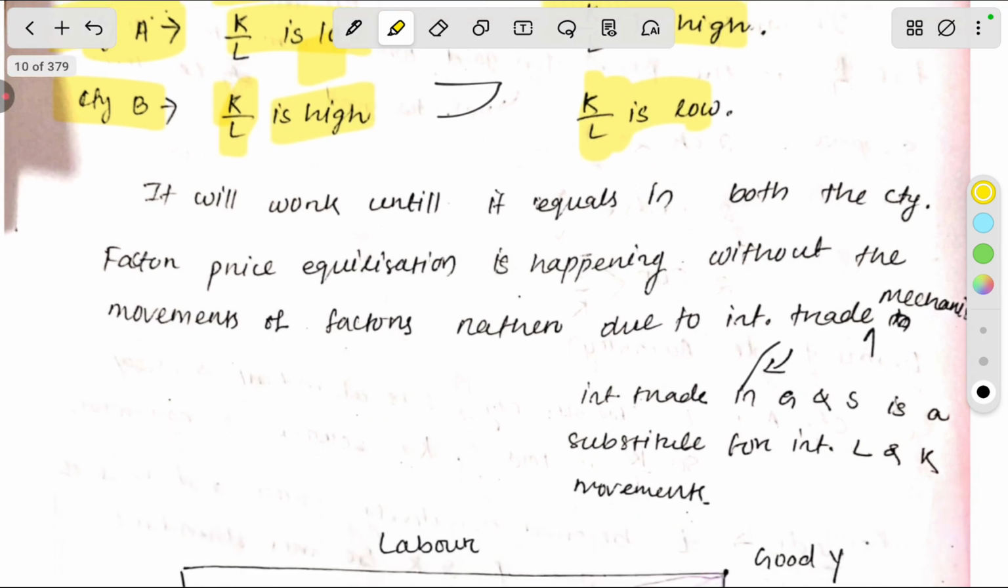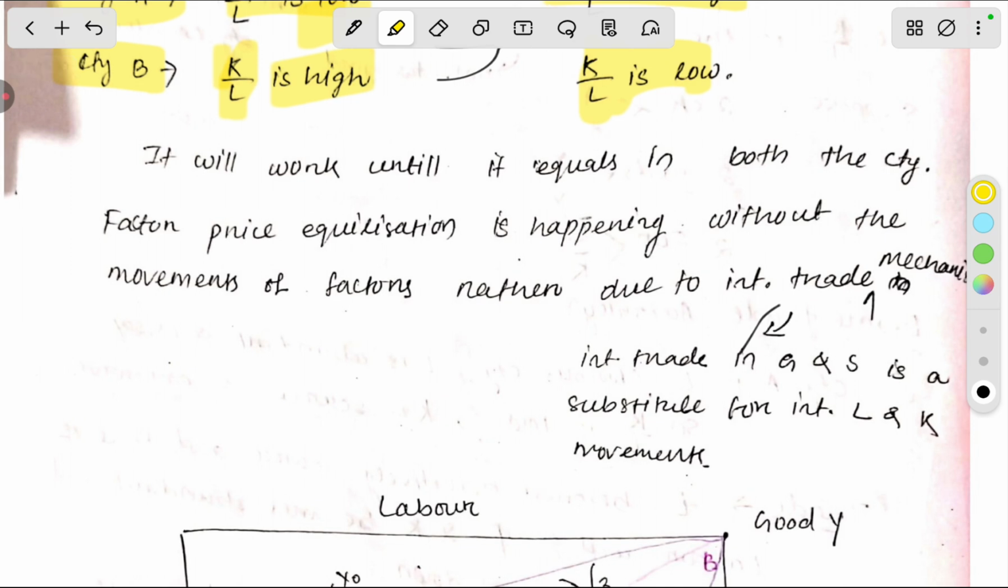It will work until the prices equalize, as the factor price equalization theorem says.